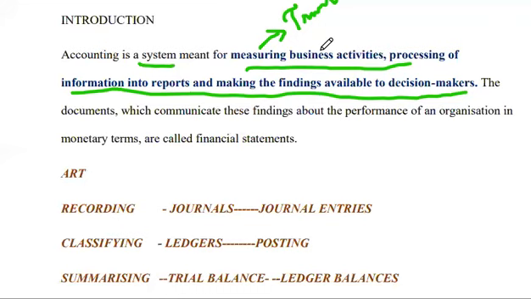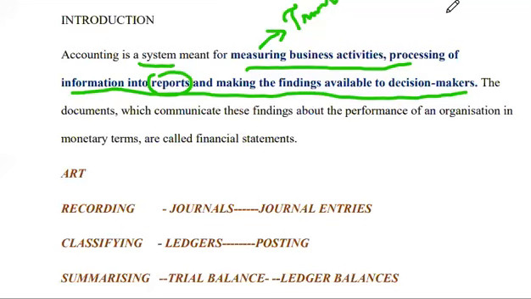These measured activities, expressed in monetary terms, are processed into reports, called the financial statements, and these financial statements are made available to the decision makers.